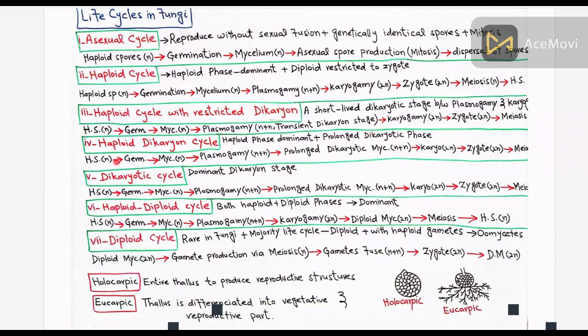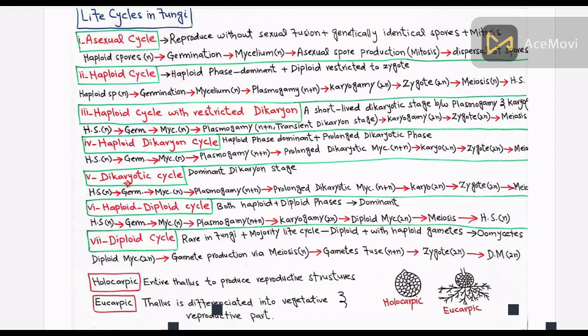How does the cycle start? The cycle starts with the haploid spores, which germinate into the mycelium. Then plasmogamy occurs, and a prolonged dikaryotic mycelial stage exists between plasmogamy and karyogamy. Then the zygote is produced, and after meiosis, haploid spores are produced, and the cycle repeats.